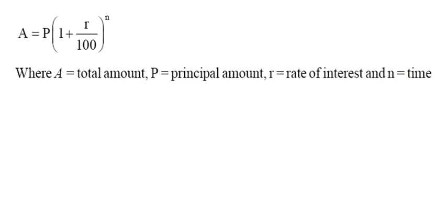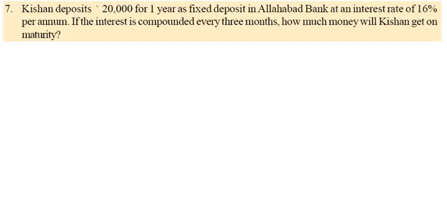Let us see the second step. Krishna deposits this amount for 1 year as a fixed deposit. Principal is given as rupees 20,000 for 1 year in Allahabad Bank at an interest of 16% per annum. If the interest is compounded every 3 months, it is the most important thing. Every 3 months is compounded. How much money will Krishna get on maturity? That means time n is given as 1 year.